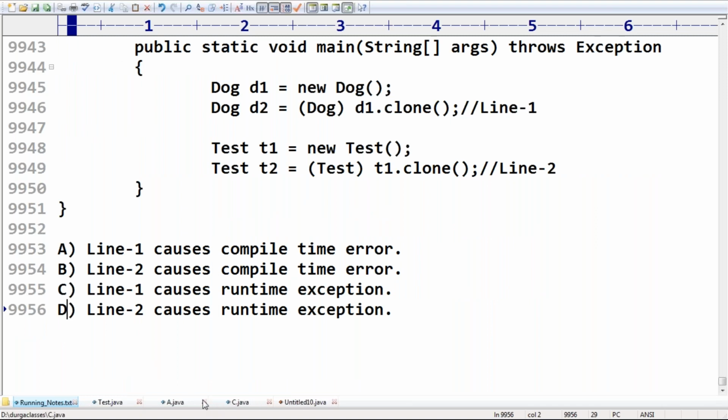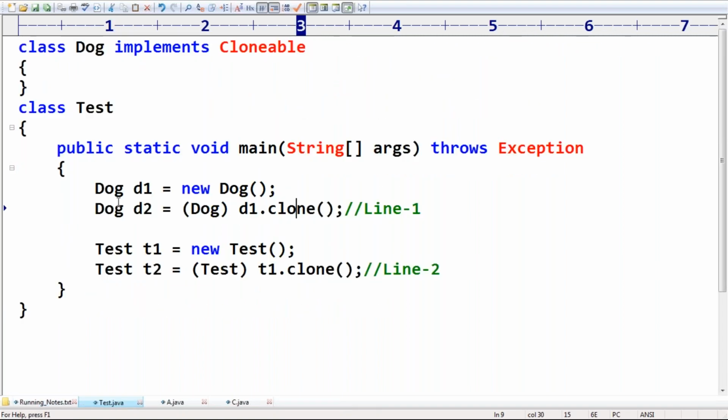The reason for this is, now listen, the clone method is present inside the Object class. Swarup, I hope you asked this doubt a few days before.